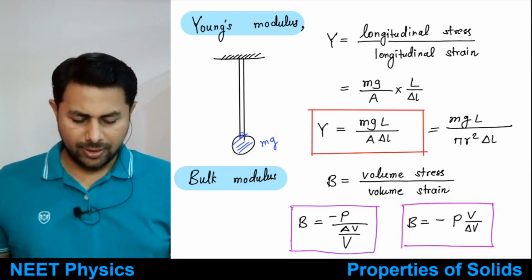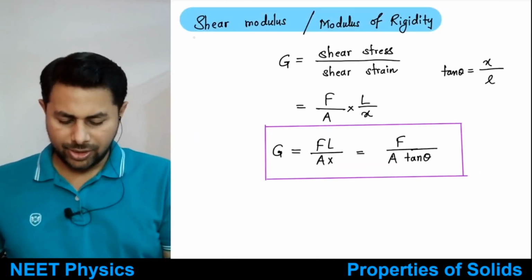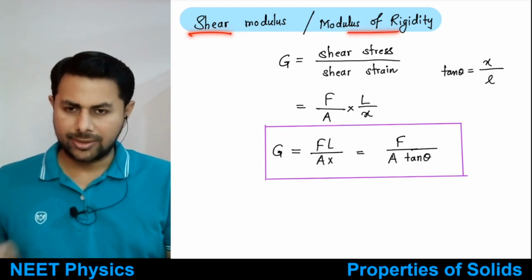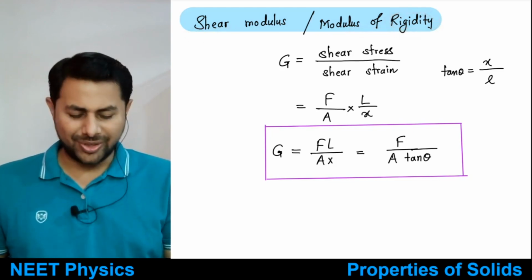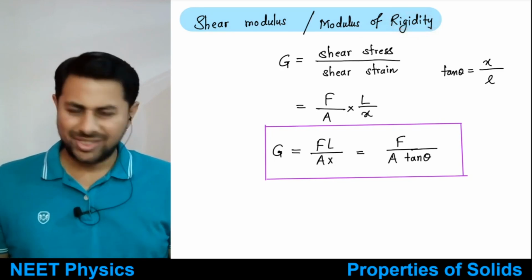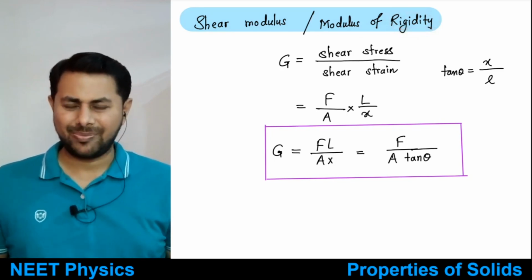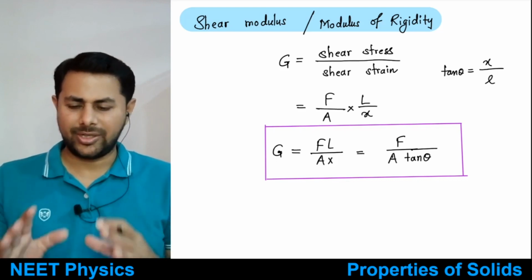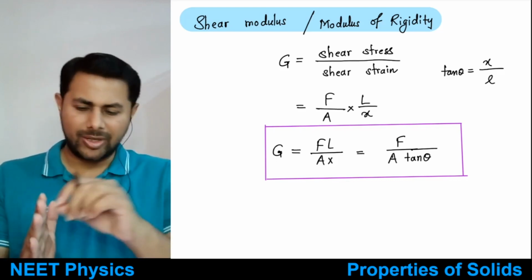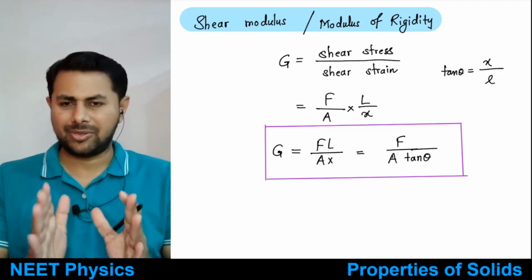So this is bulk modulus. Next is shear modulus, also called modulus of rigidity. Why modulus of rigidity? Because what is a rigid body? A body whose shape and size you cannot change, right? A rigid body is a body in which the molecules maintain a fixed distance with respect to each other.